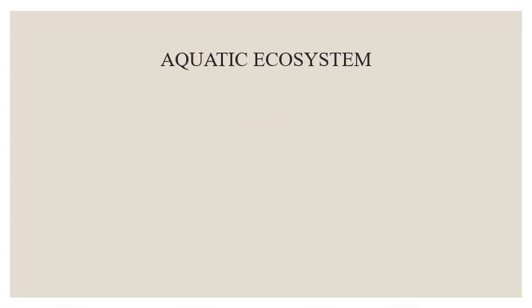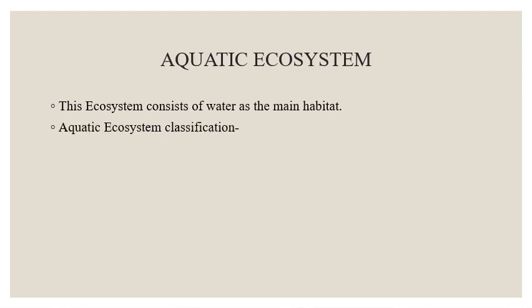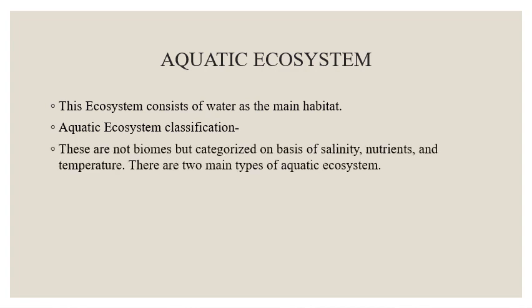Aquatic ecosystem. This ecosystem consists of water as the main habitat. Aquatic ecosystem classification. These are not biomes but are characterized on the basis of salinity, nutrients, and temperature. There are two main types of aquatic ecosystems.